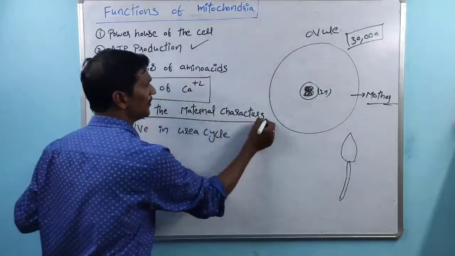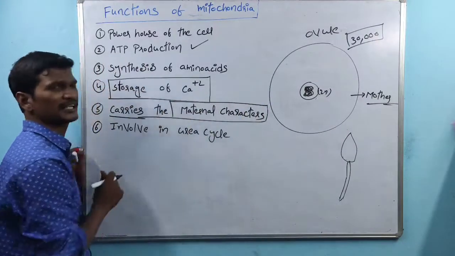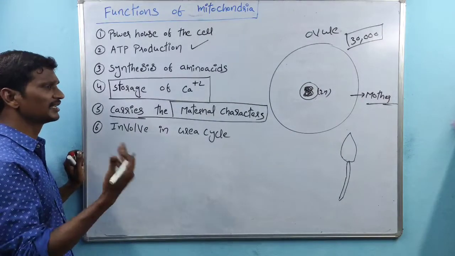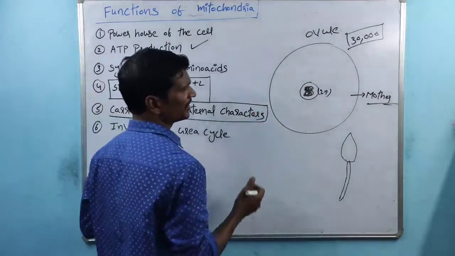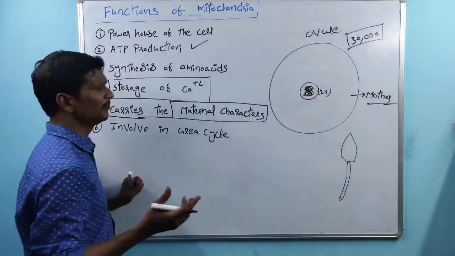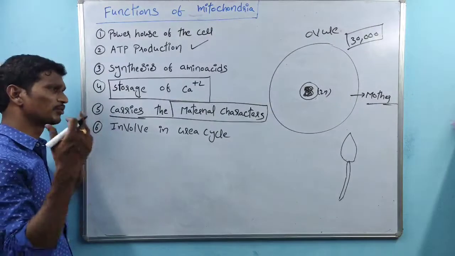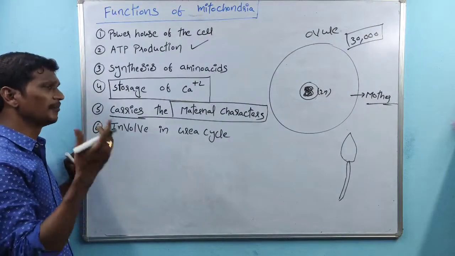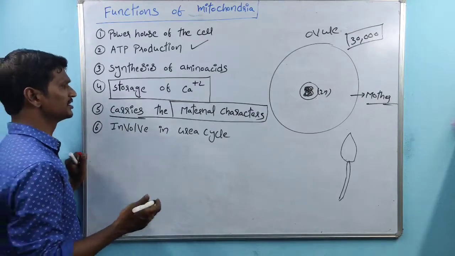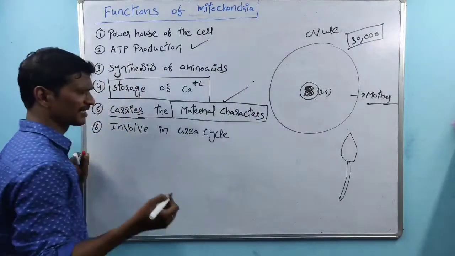So it carries the maternal characters, means mother characters, from one generation to the another generation, because mitochondria contain their own DNA. That's the reason why mitochondria also support transferring the mother characters from one generation to the another generation, right? That is about the maternal characters.